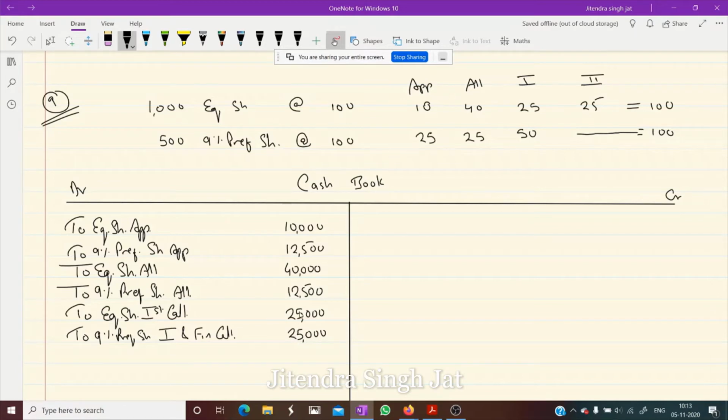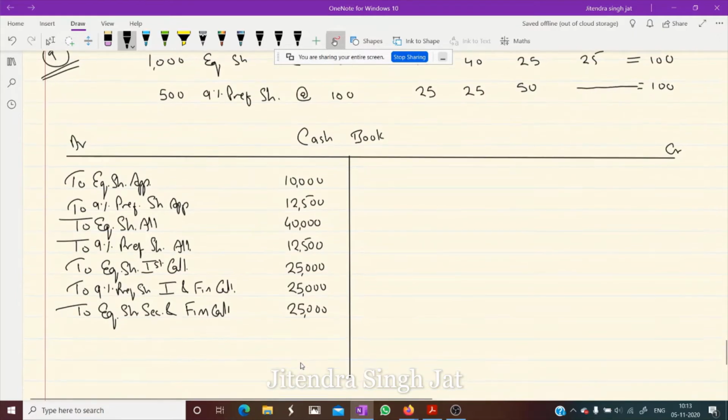One more thing is left, the second and final call of equity share. To equity share second and final call, how much? 1,000 into 25, again 25,000 will come. I hope it is clear to everyone.